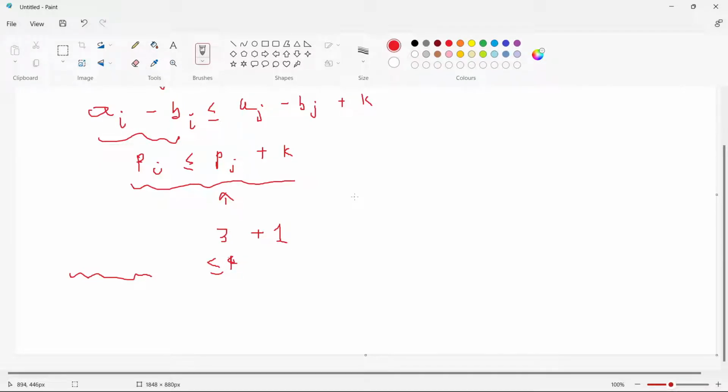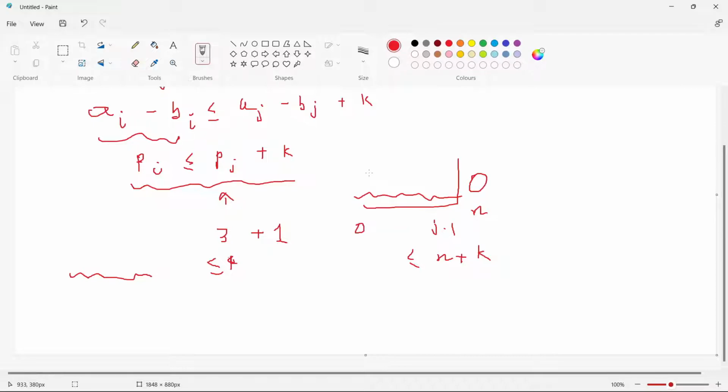What do I mean? Let us just see it again. Suppose we have worked on this much of the array and we are currently working on this element, and let the element be x. So I need to find how many elements in this part, from 0 to j minus 1, are smaller than or equal to x plus k. And remember that the given elements might not be sorted. They can be in arbitrary order.